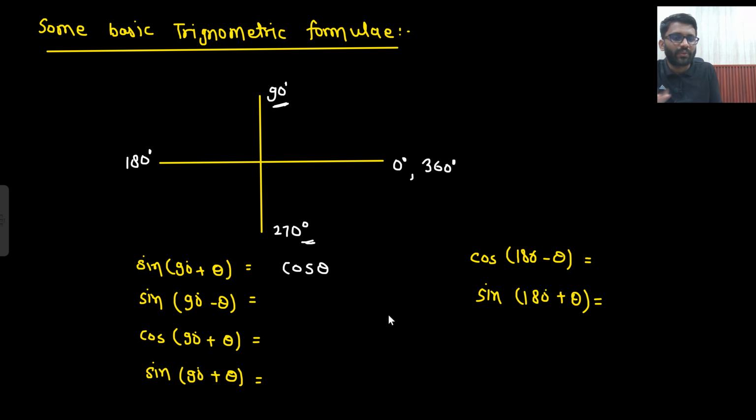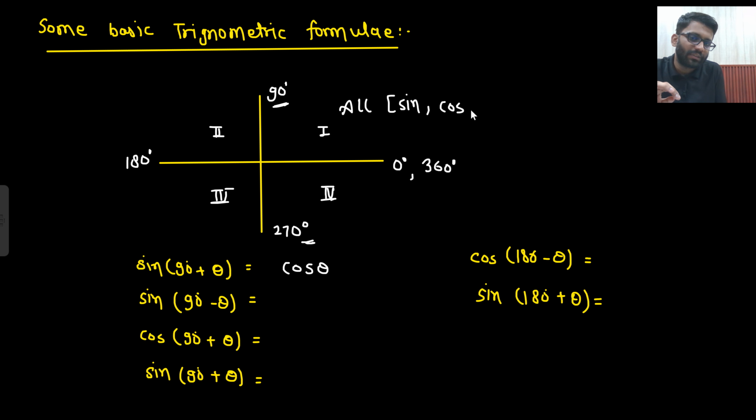Now whether it will be plus or minus, how do you define it? 90 plus theta will fall in this quadrant. There are 4 quadrants: first, second, third, fourth. In the first quadrant, all are positive, that means sine, cos and tan all are positive. In the second quadrant, sine is positive. In the third quadrant, tan is positive.